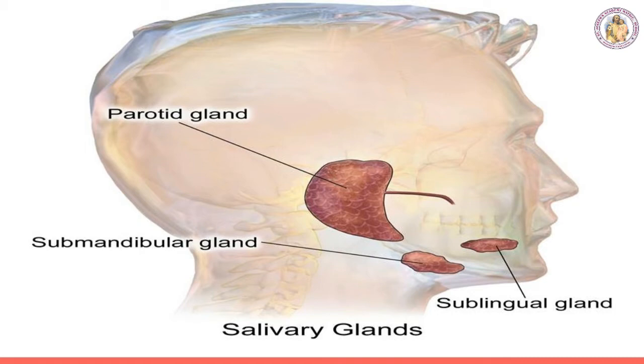Salivary glands secrete a fluid called saliva. Totally 1.5 liters of saliva is secreted per day. It is used in the digestion process. It contains salivary amylase, an enzyme that converts starch into maltose. Saliva also contains an antibacterial enzyme called lysozyme.